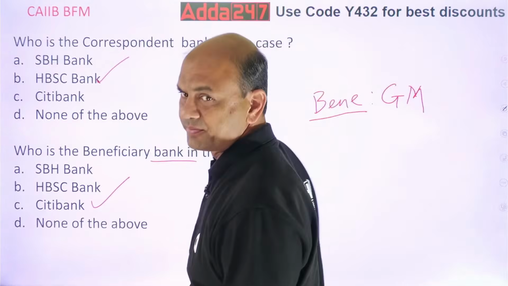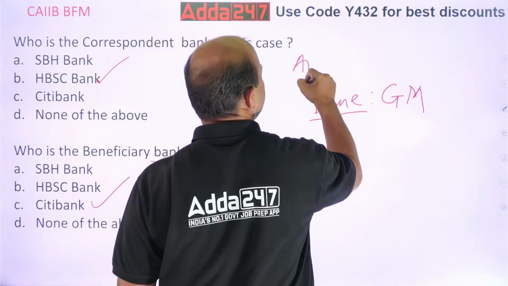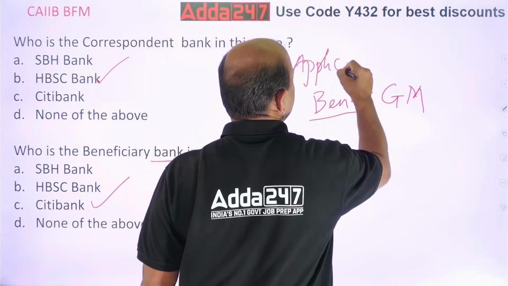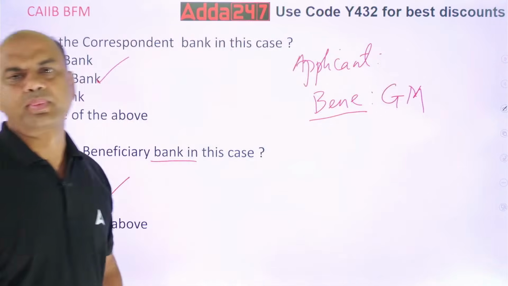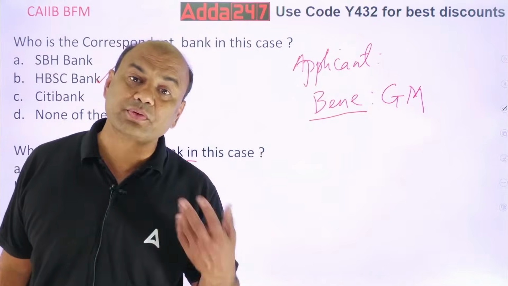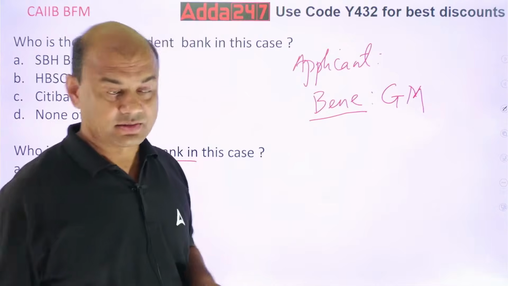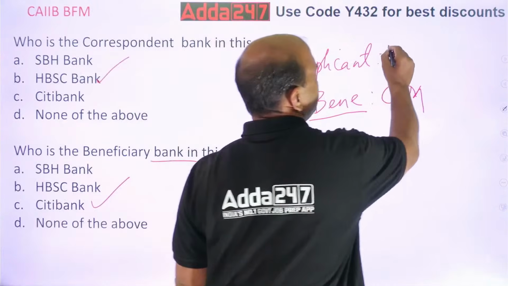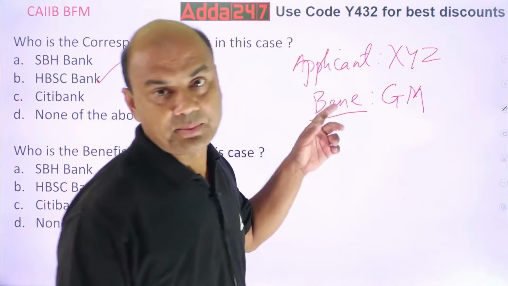Who is the applicant in this case? Applicant means the one who applies for the LC. Who has applied for the LC? XYZ. So XYZ Tech becomes the applicant. XYZ Tech. Okay, that becomes the applicant.